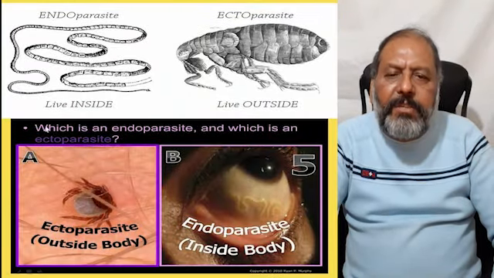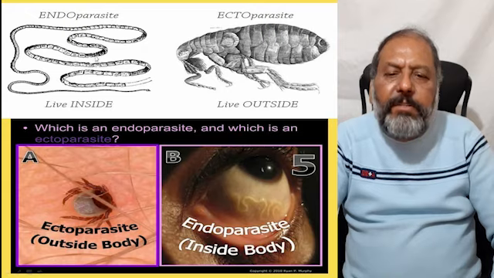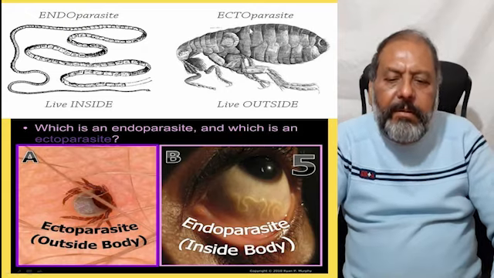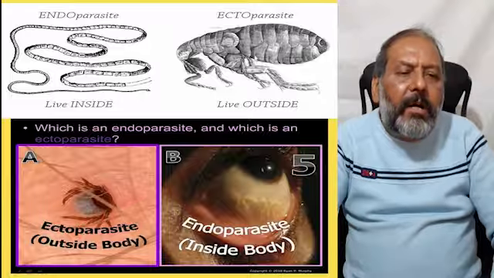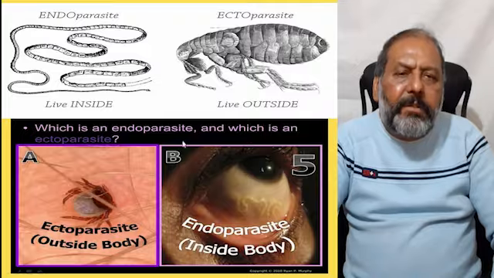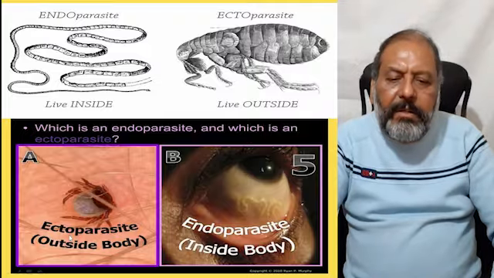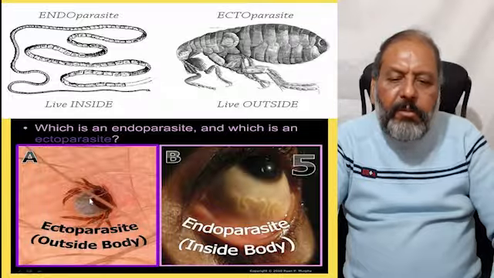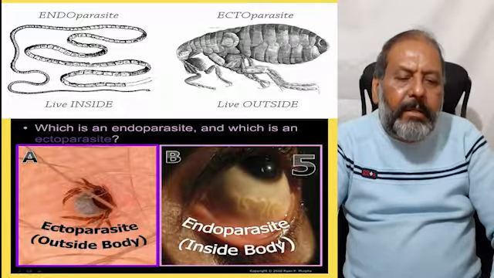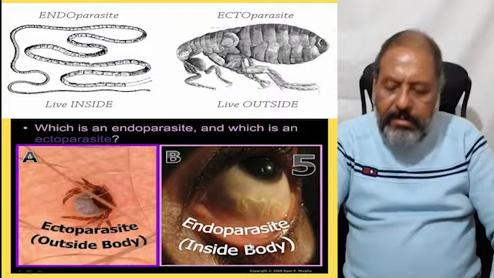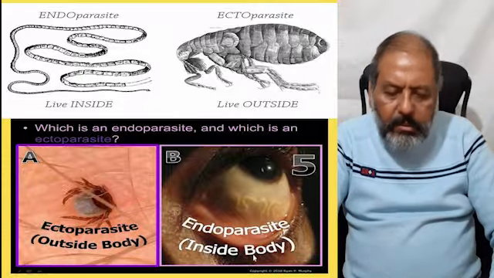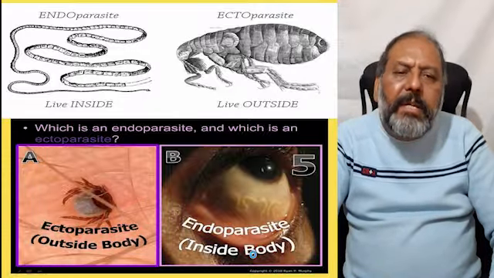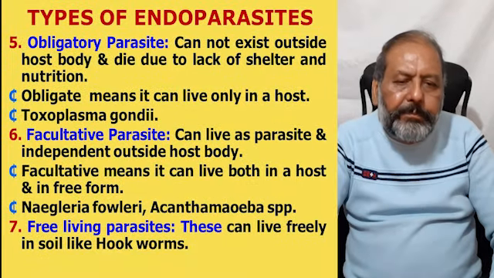As one can see, the endoparasites live inside, and these are the ectoparasites, they live outside. These are the ticks and the mites, and here one can see the ectoparasite outside the body and the endoparasites which are inside the body, that is in the eye, Loa loa, that lives inside the body parts.